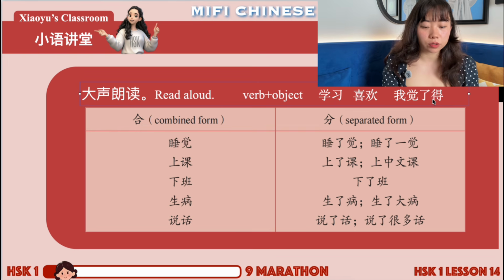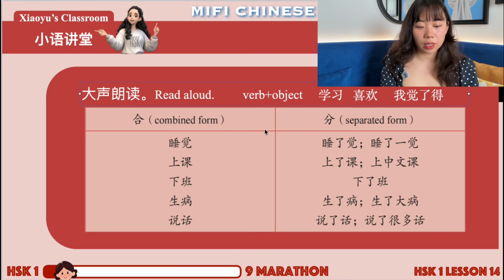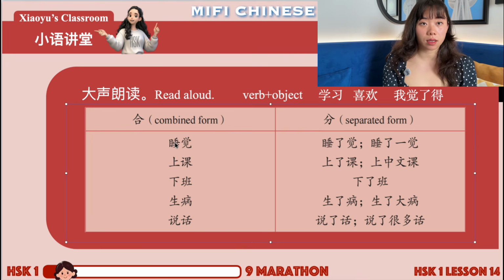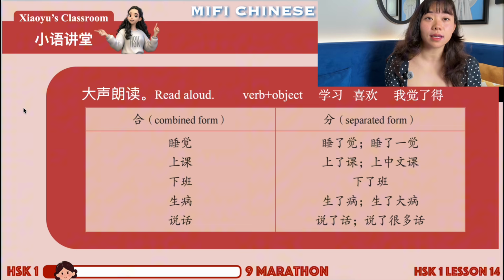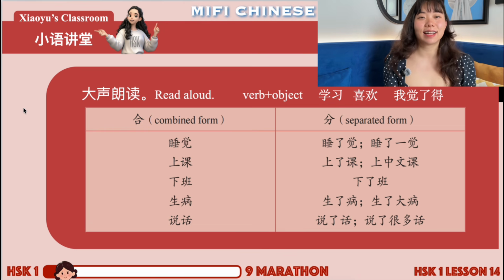Also, if you really want to differentiate them, you can try to separate them and see if the second hanzi has a meaning on its own or not. For example, you separate 觉得, and 得 doesn't mean anything, so you will know this is inseparable, right? Okay, so these are the two language points of text 1, and we will continue lesson 14 in the next video. I'll see you. 再见.